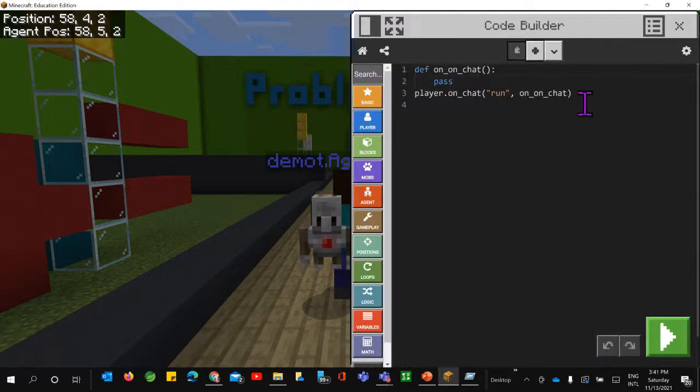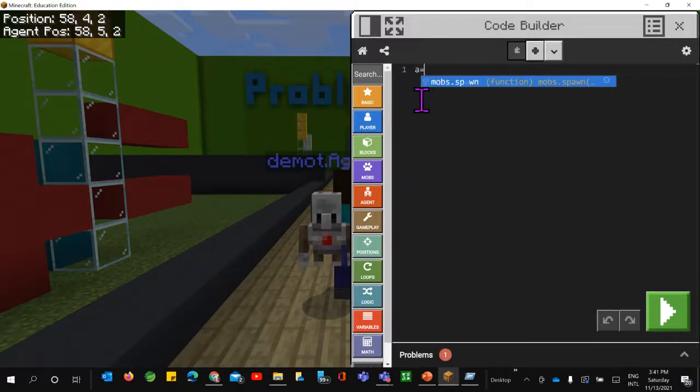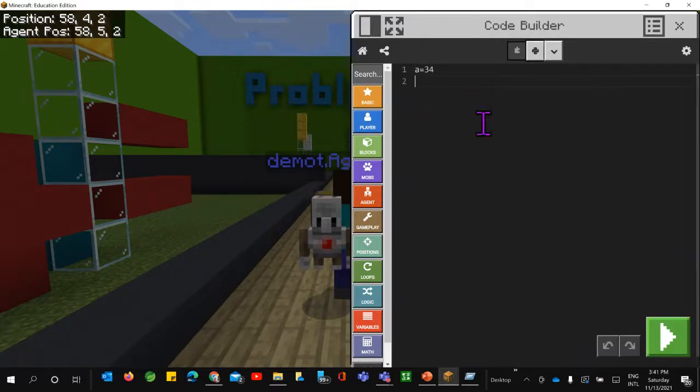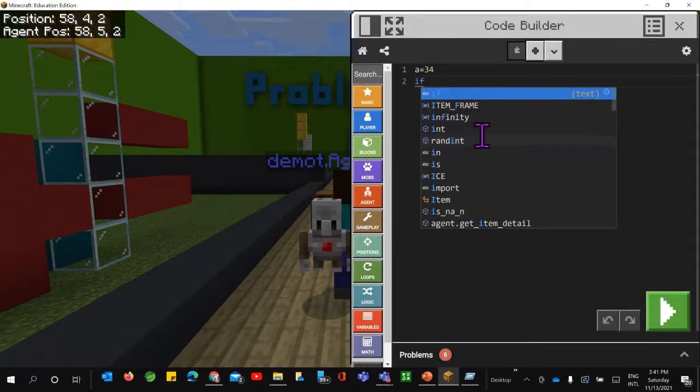Now, I can just delete the previous code that I already have. And here I can just write a code, a variable first. So the variable name is A here. Let's say it is 34. Okay, that we have defined. And here we can use the if condition, just to check.